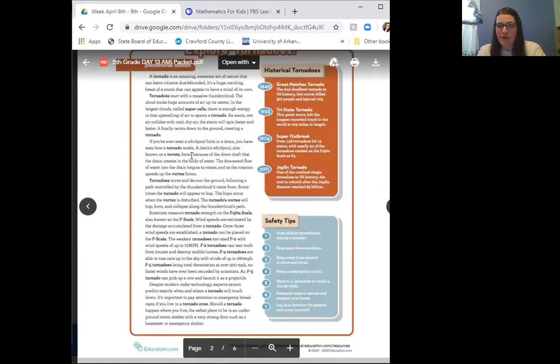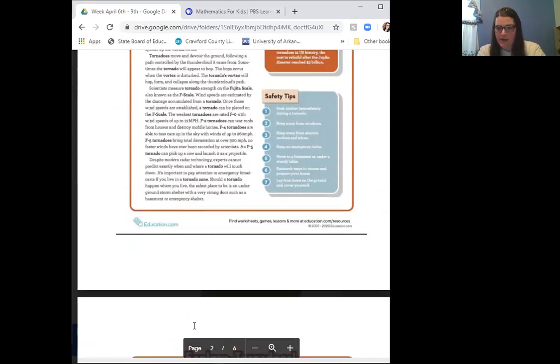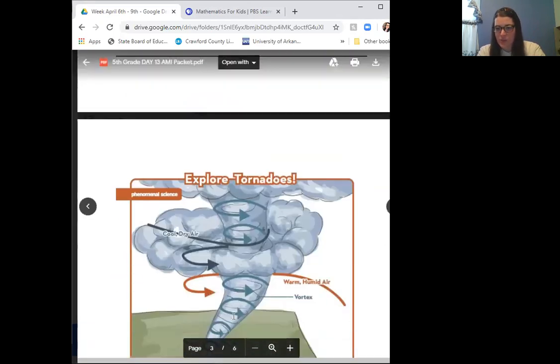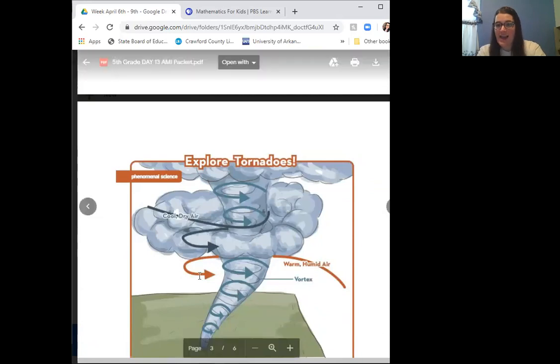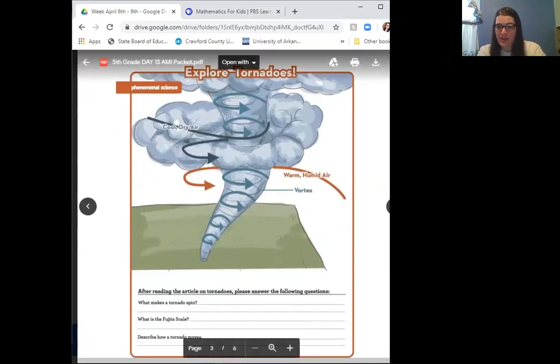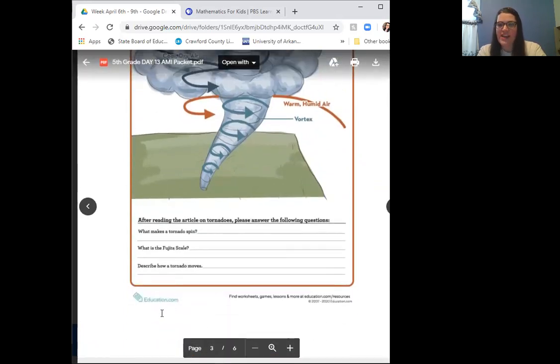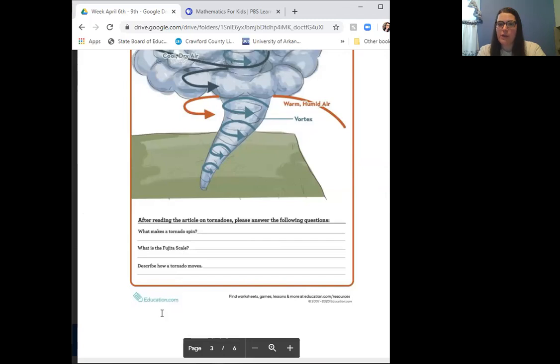And then after you've read that little bit of information about tornadoes, you're going to come down here and it says explore tornadoes, and it gives you a little diagram of a tornado and how tornadoes work and how they spin. And then it says, after reading the article on tornadoes, please answer the following questions.